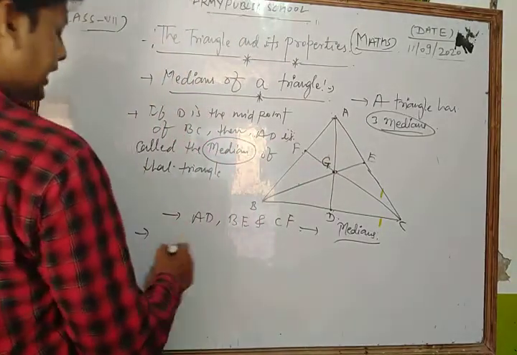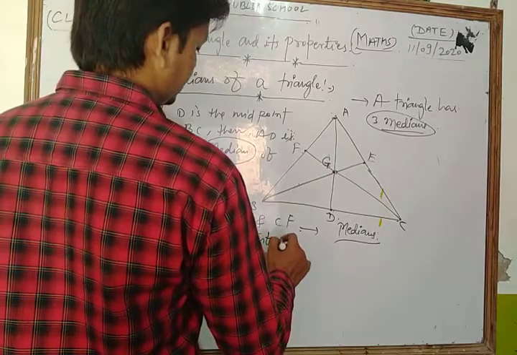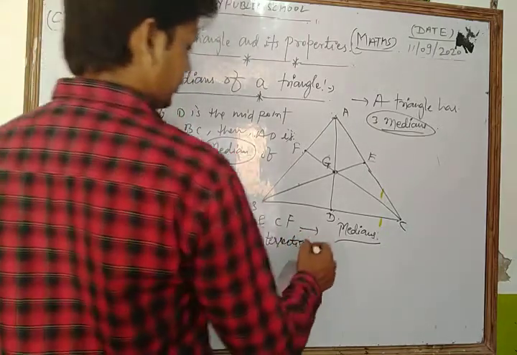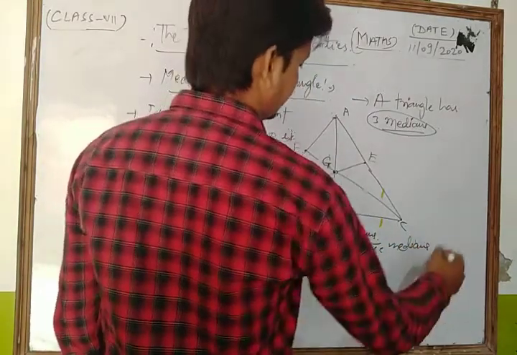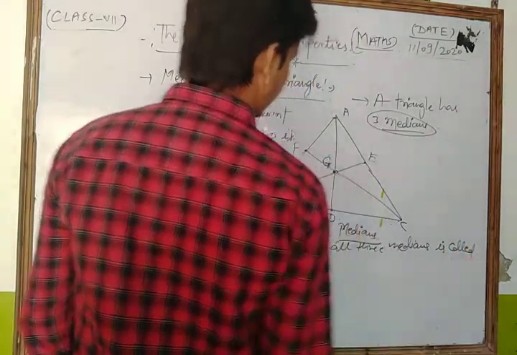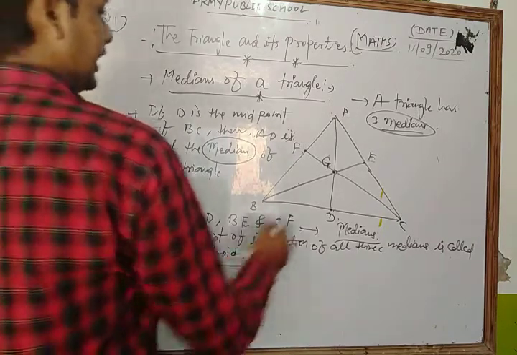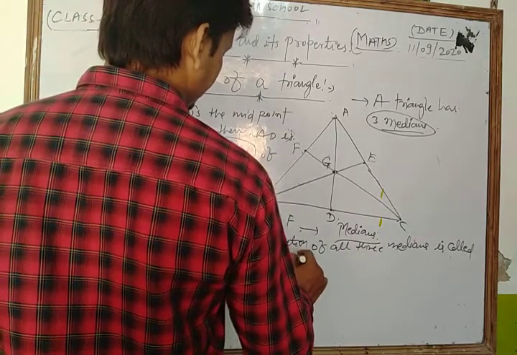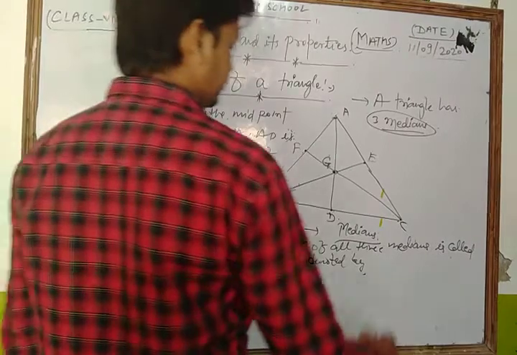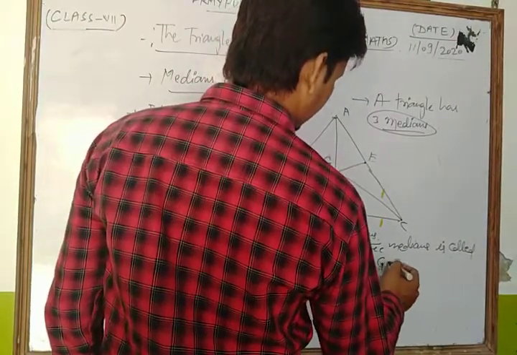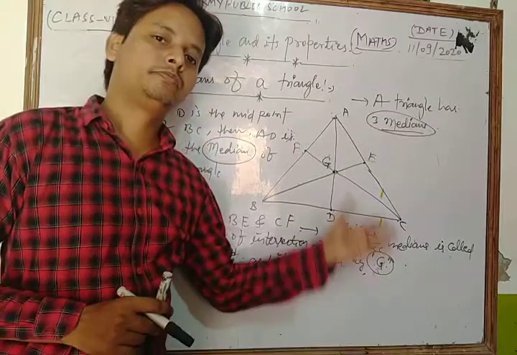So please note that the point of intersection of all 3 medians is called the centroid, and it is denoted by capital G. So dear student, this is one of the most important concepts of that topic.